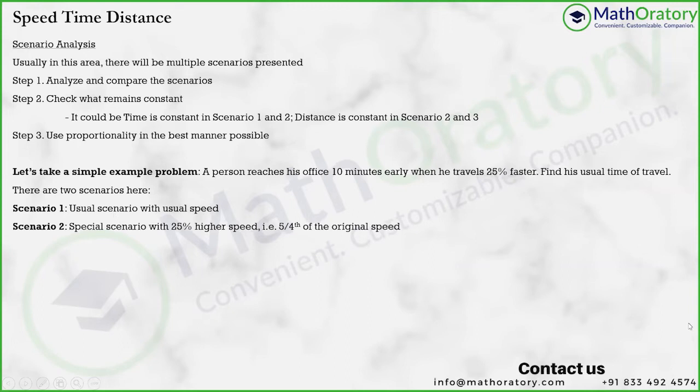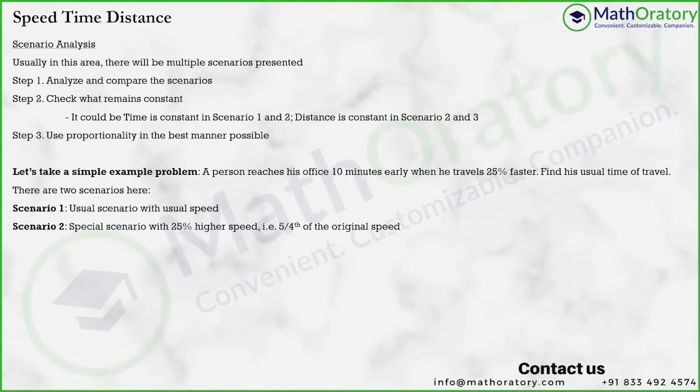So scenario one is the usual scenario with the usual speed, and scenario two is the special scenario actually given in the question, which says he travels with 25% higher speed, that is 5/4 of the original speed. These kinds of things should happen automatically in your mind. This is percentage basics. Percentages, ratios, averages are the things that will be required in speed, time, distance to do it in the optimum amount of time.